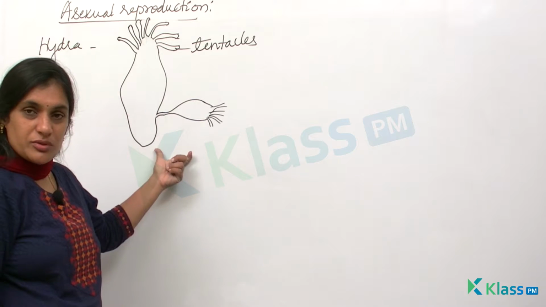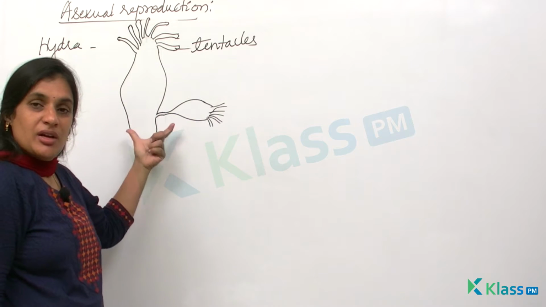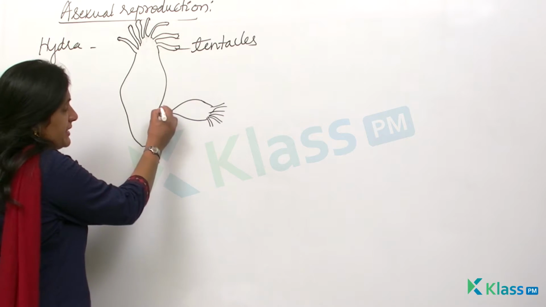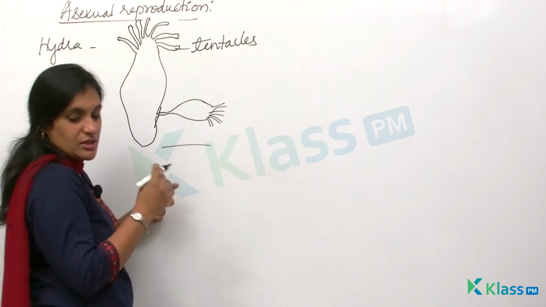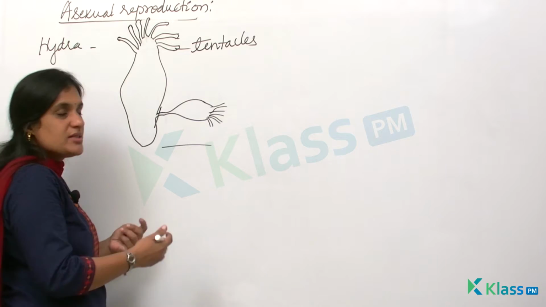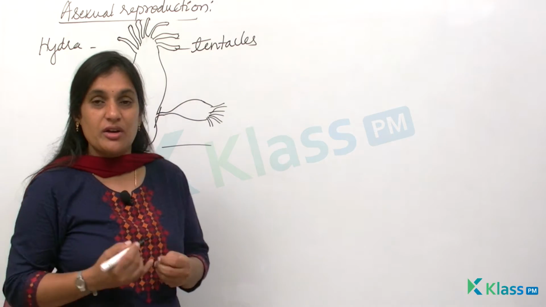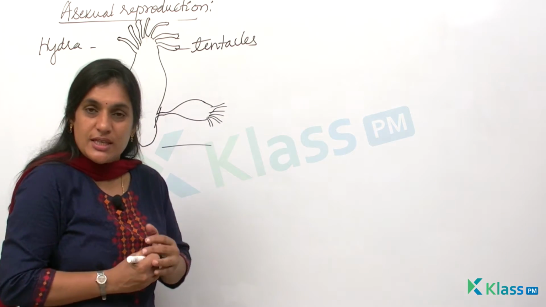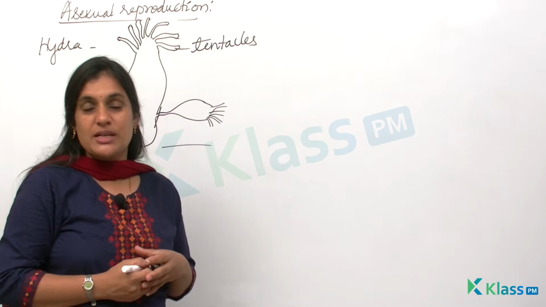Once the outgrowth present on the parent has developed into an adult, it will get detached and fall onto the substratum. Fall onto the substratum means what? The surface. And this will develop into a new hydra, a new individual. So this is how you can see the method of asexual reproduction taking place in hydra.